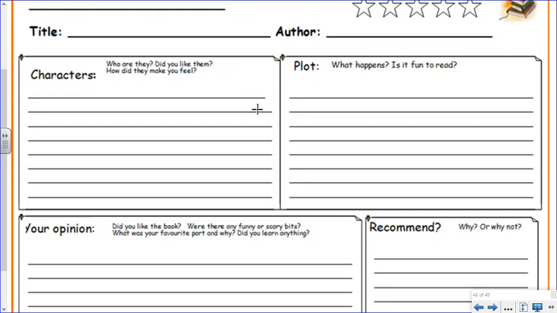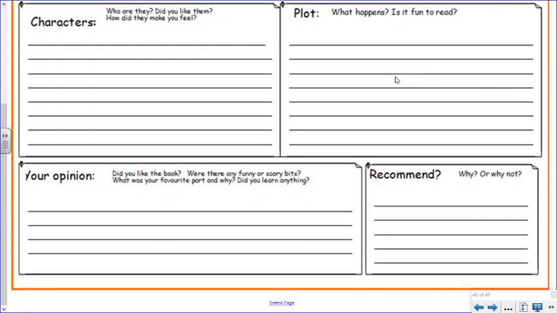So if you're doing Charlie and the Chocolate Factory, there might be some characters, maybe like Veruca Salt, who you didn't really like, and there might be some that you really did like. So make sure you write about that. Then this section is about the plot. So talk about what happens. So you're only going to give a summary of what happens. You don't need to talk about the whole plot. And then let the reader know, is the book fun to read? Okay, is it worth them reading it?